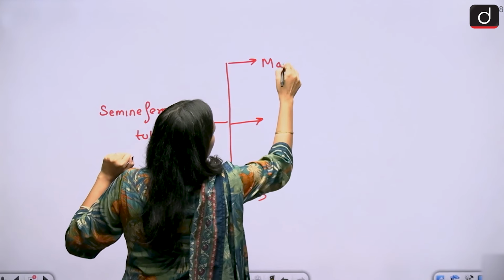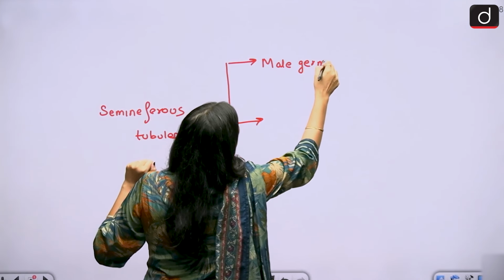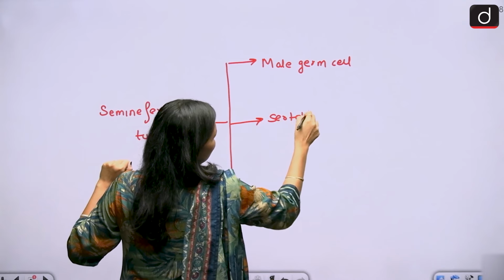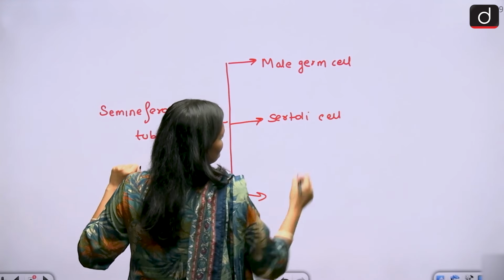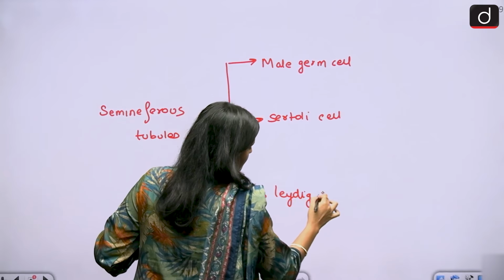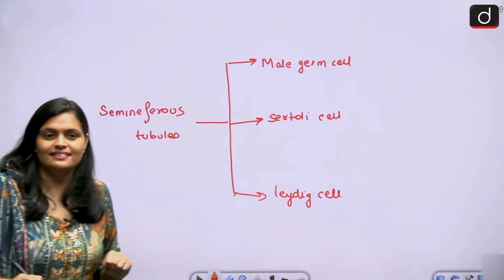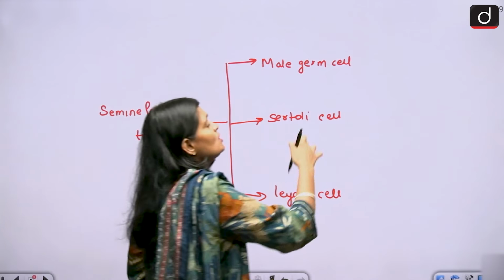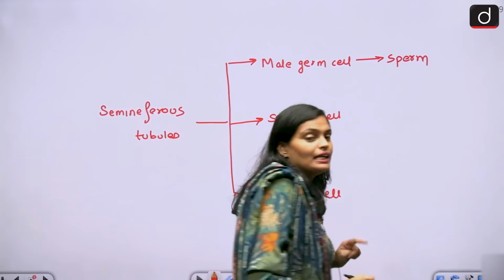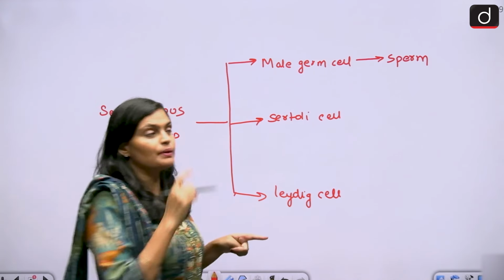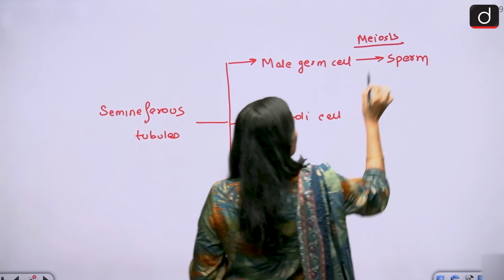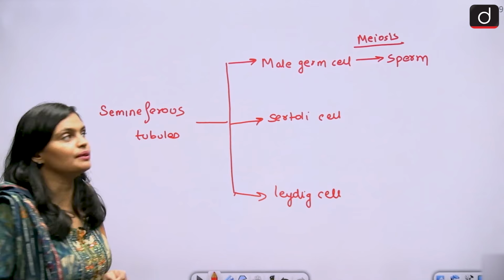Number 1, male germ cells. Number 2, Sertoli cell. And the number 3 is Leydig cells. Right? So now male germ cells produce sperm. From male germ cells, what you will get? Sperm. How? When they divide, undergo meiosis division and they form sperm.